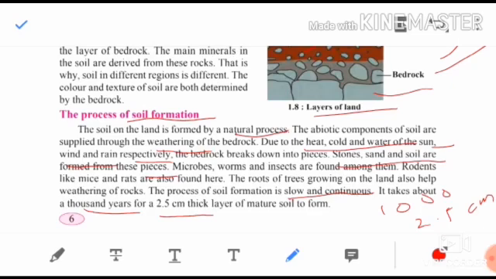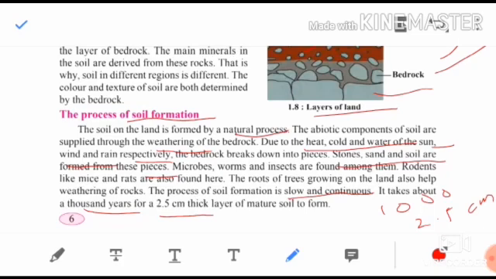Weathering means breaking of the rock. It breaks due to the heat, cold and water, due to the heat of the sun, wind and rain. These are the factors due to which the rock breaks. After breaking, it gets converted into small stones, sand and soil. Even roots of trees are responsible for breaking of the rocks, and this process is very slow and continuous. It goes on, and for forming a very small 2.5 centimeter layer of soil also, it takes 1,000 years.